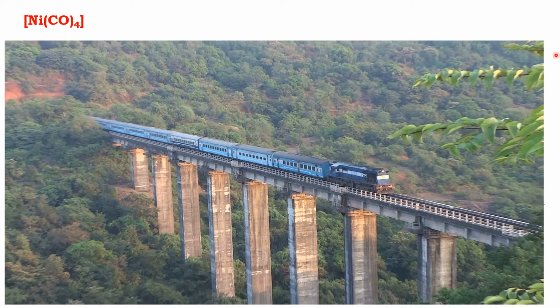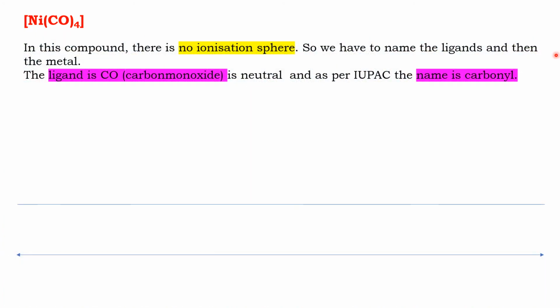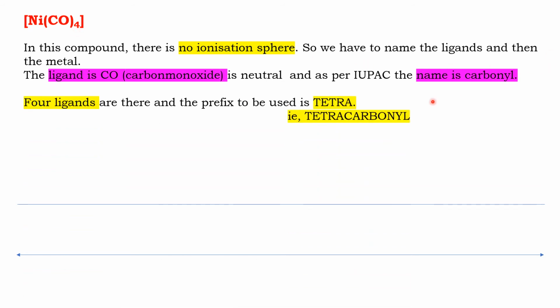The IUPAC name of carbon monoxide is carbonyl, so we use the name carbonyl. How many ligands are there? 4 ligands are there, so we have to use tetracarbonyl. CO is called carbonyl, so it is tetracarbonyl.